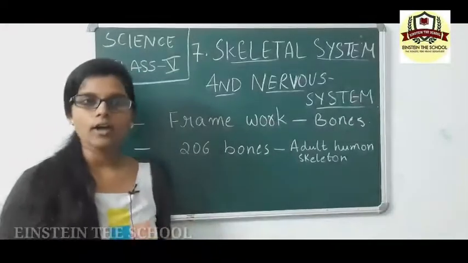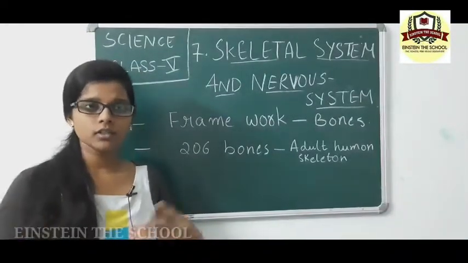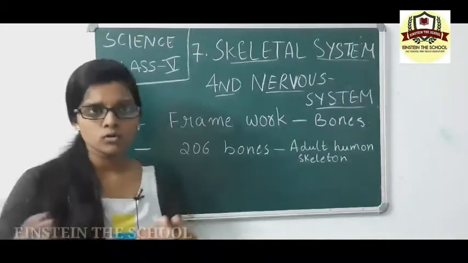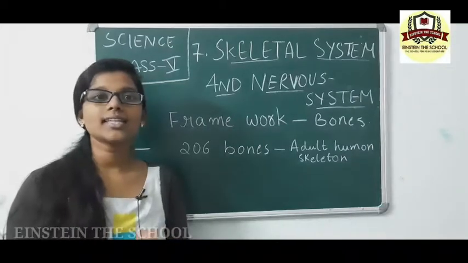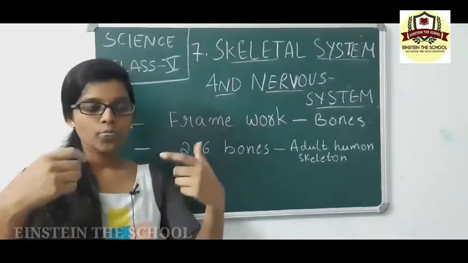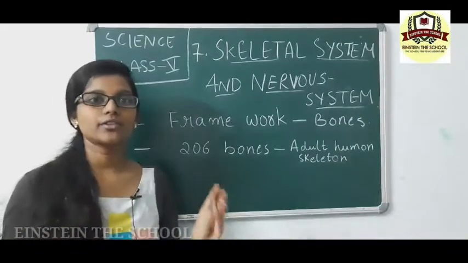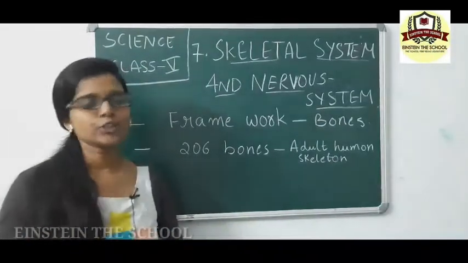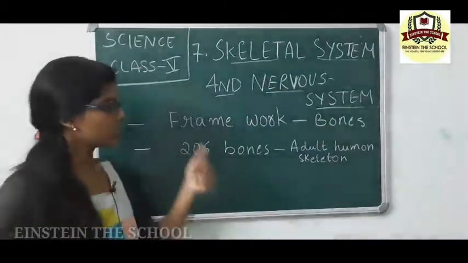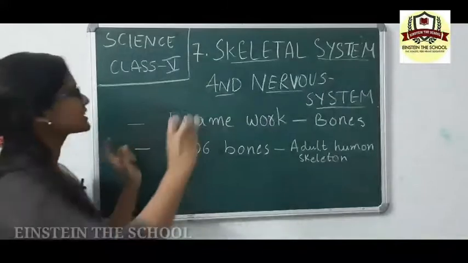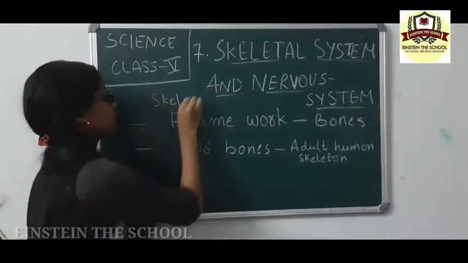So, a body is made up of organs, nerves, and bones. Okay, so these bones are also called as skeleton. The body is made up of bones. All the bones together is called as skeleton. I'll show you the picture soon further in the class. Now let's learn about skeletal system first. Skeletal system.